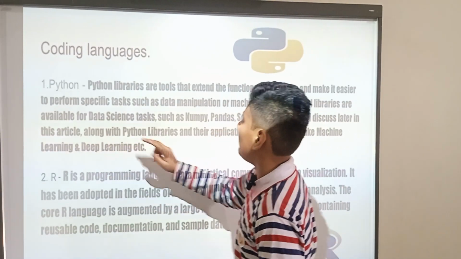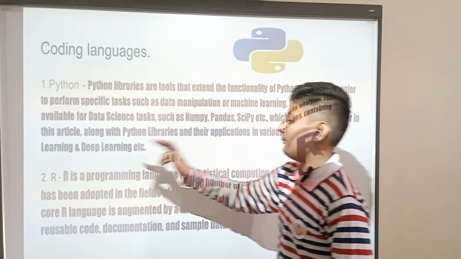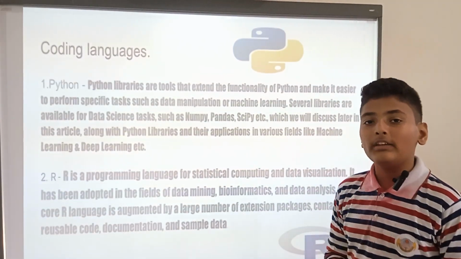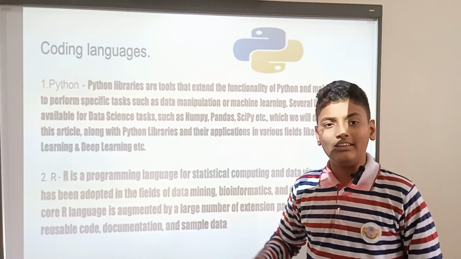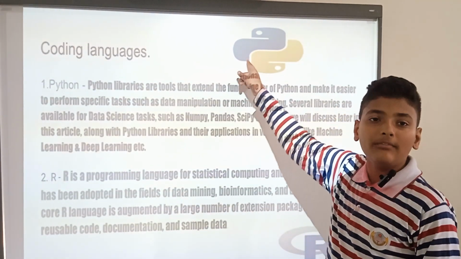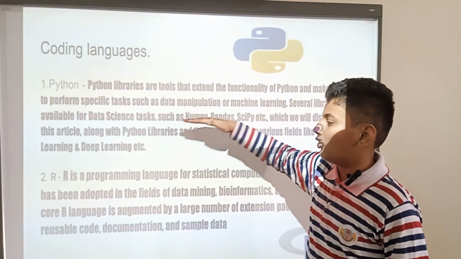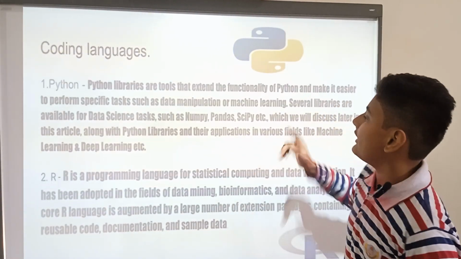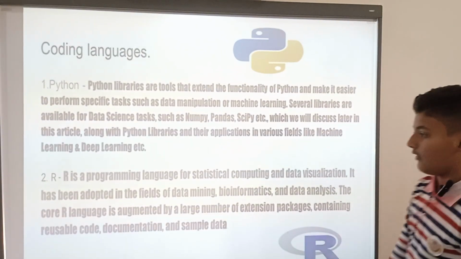This article covers Python libraries and applications in various fields like machine learning and deep learning. We know that Python is used for making apps, websites, games, and many kinds of files and machines. Python is a very good language, but it is also slow. It takes a lot of time for making a web package or server. So we can use Python, but the most important coding language is R.